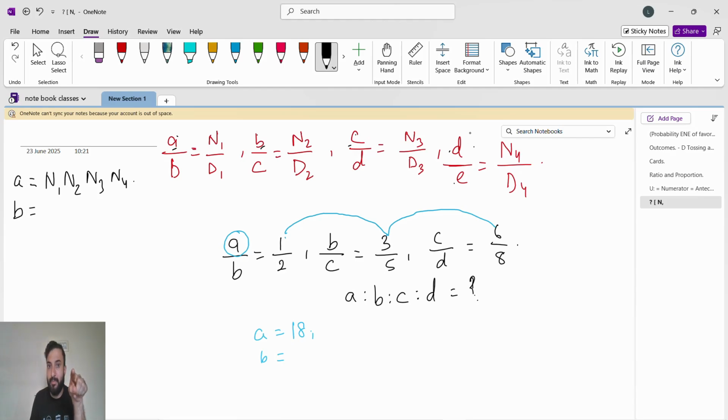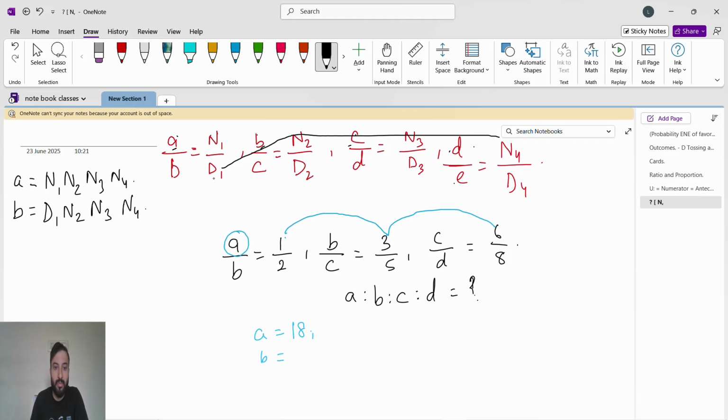Now for finding b, b is here, again b is here, then c, d, like that. So b is the first denominator into n2 into n3 into n4. Like this we have to go for b.